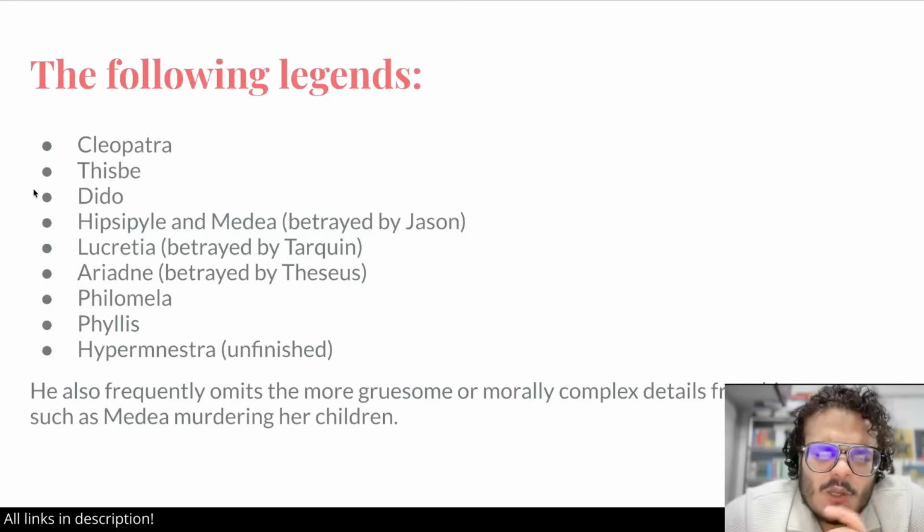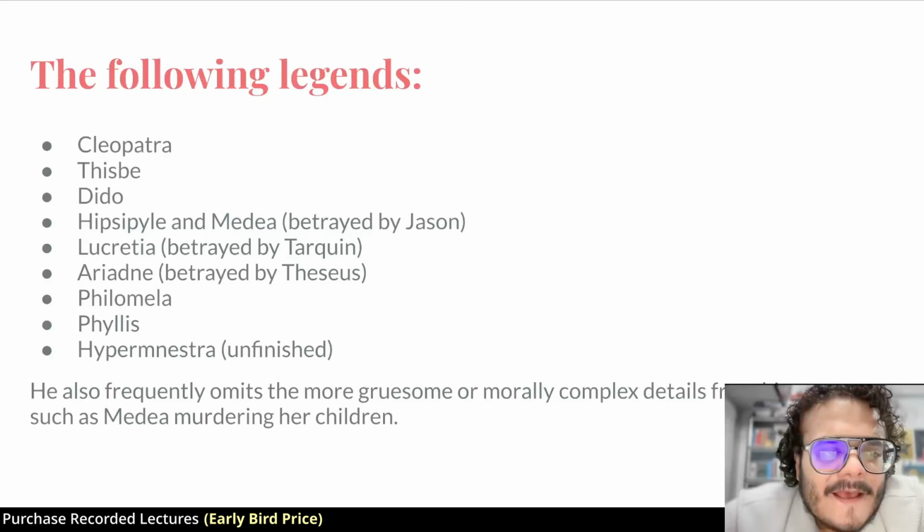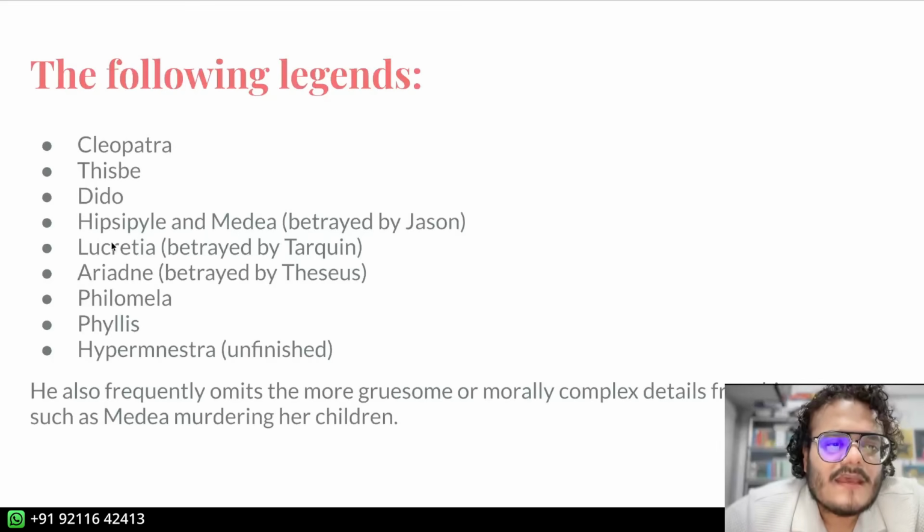Now, what I want you to do is look up the stories of all of these people. I want you to look up the myth. Just type this on YouTube and watch the first, second videos you can find. The myth of Thisbe, Cleopatra, Dido, Lucretia, Ariadne, Philomela, Phyllis, Hypermnestra, Hypsipyle and Medea. Right? For Cleopatra too, there is a lot of history as well. Cleopatra we need to cover anyway for Antony and Cleopatra.